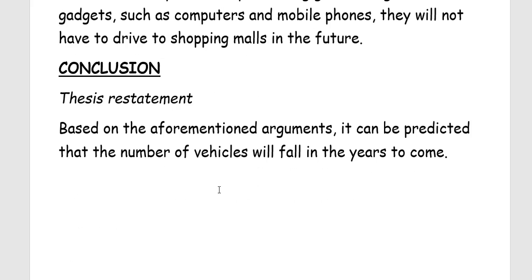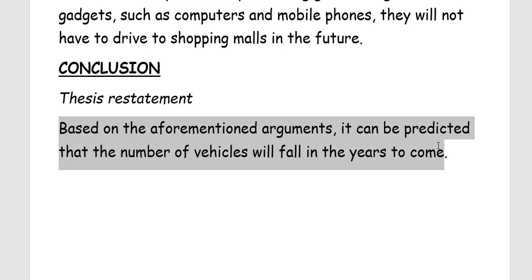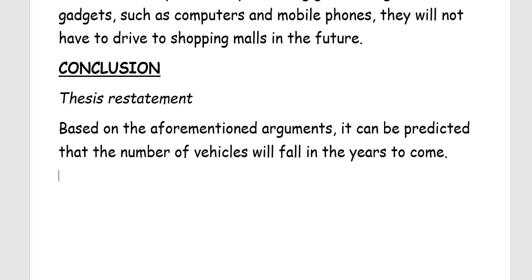All right, and now we need to focus on the last paragraph, which is called a conclusion paragraph. So here we need to use a thesis restatement. So based on the aforementioned arguments, it can be predicted that the number of vehicles will fall in the years to come. So instead of writing in conclusion, you can use this phrase, based on the aforementioned arguments. In this case, aforementioned means those which have been mentioned above.